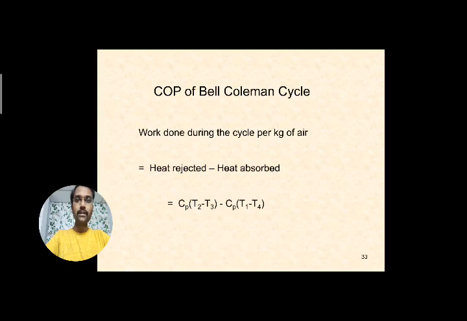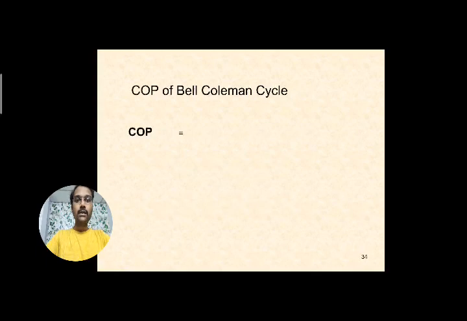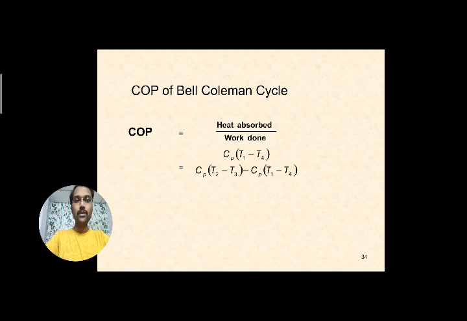So this is the work done. And what is the net refrigeration effect? That is the output, nothing but the heat absorbed by the air in the refrigerated space. So we will see the COP can be written as heat absorbed by work done, nothing but refrigeration effect by work done. Heat absorbed is Cp into T1 minus T4. Work done is Cp into T2 minus T3 minus Cp into T1 minus T4.